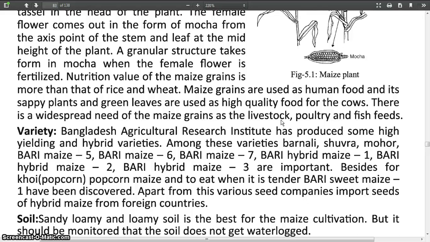Besides, for khoi or popcorn maize, and to eat when it is tender, Bari Sweet Maize 1 has been discovered. Apart from these, various seed companies import seeds of hybrid maize from foreign countries.